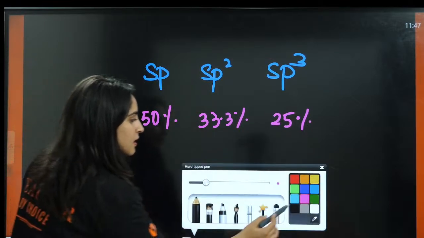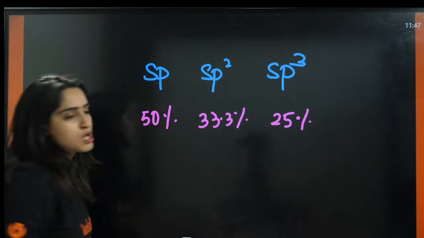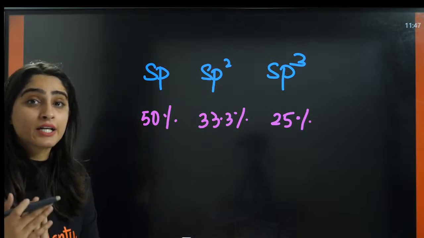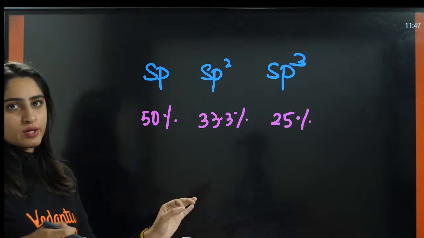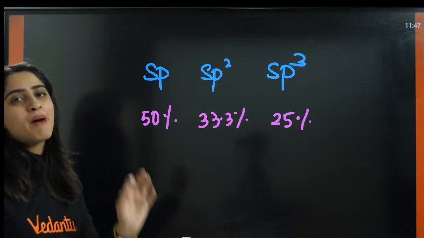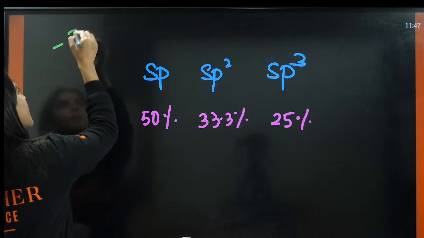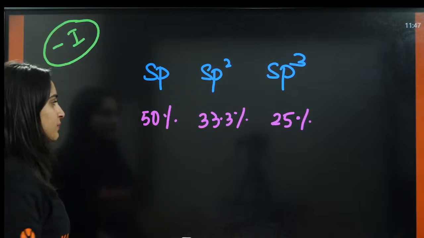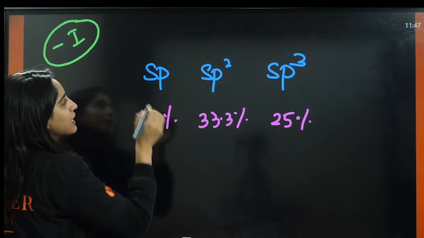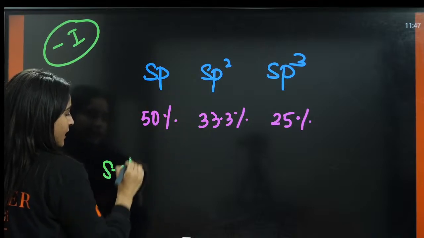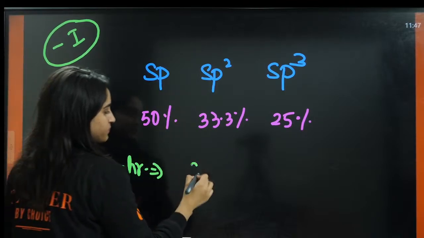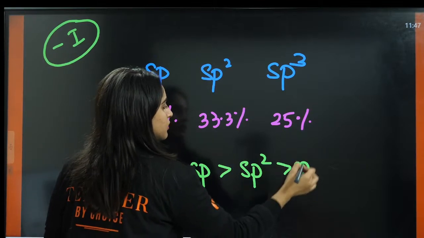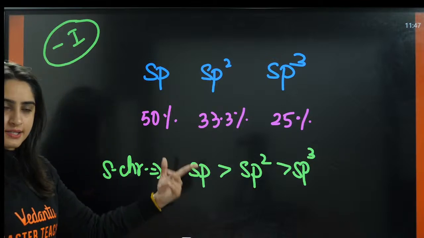Now, understand this. More is the S character, more will be the electronegativity. And more is the electronegativity, more will be the minus I effect. So the decreasing order of S character is this, then this, then this.